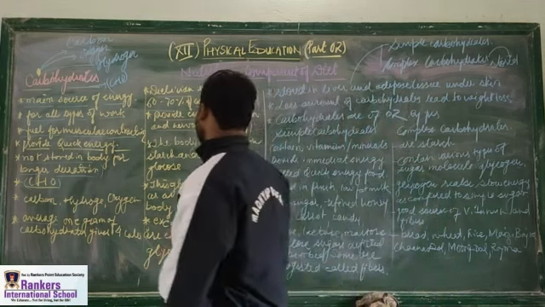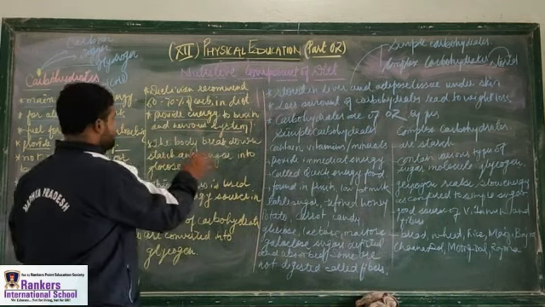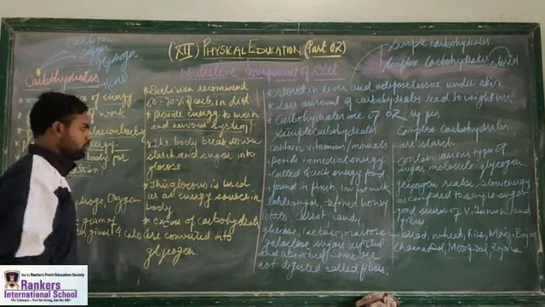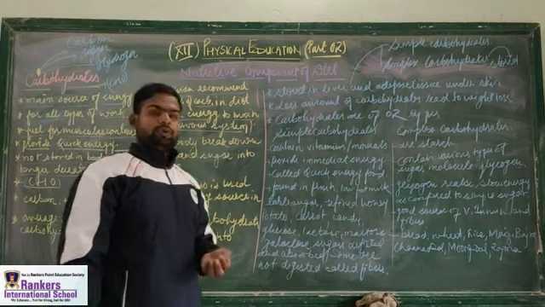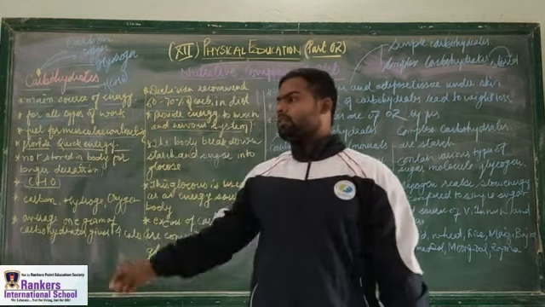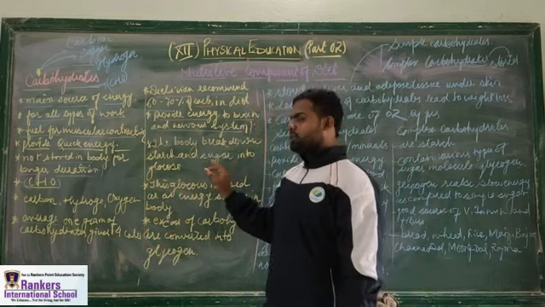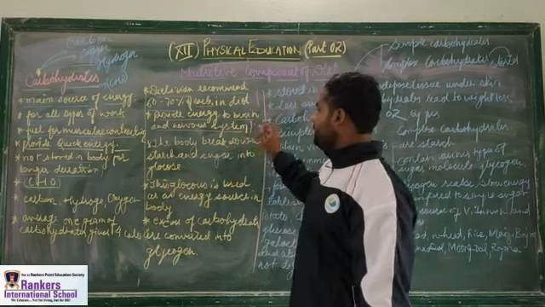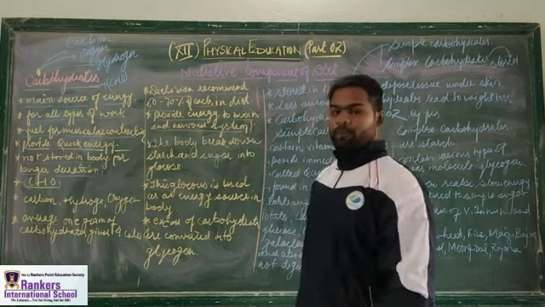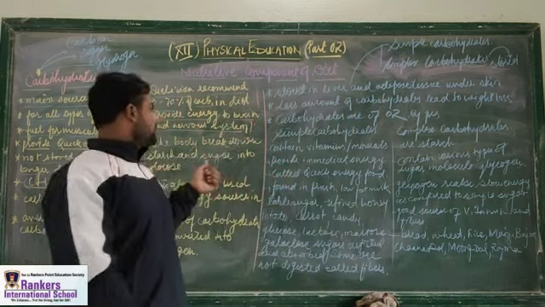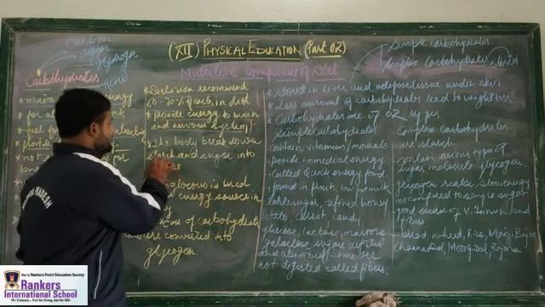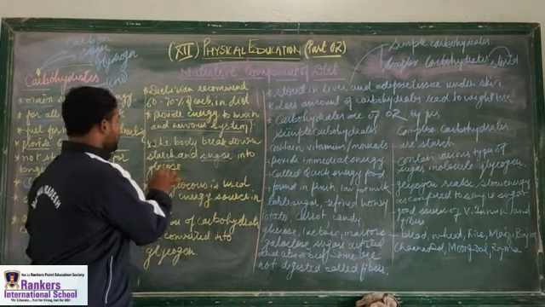Now let us come to the next thing. The body breaks down starch into sugars and glucose. See, carbohydrate has a lot of sugar. So carbohydrates break down the sugar and starch, and this converts the starch and sugar into glucose.